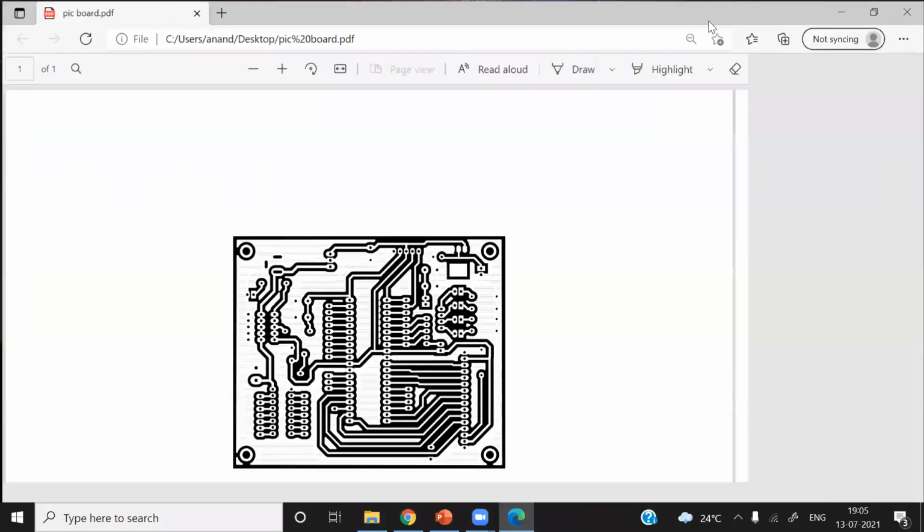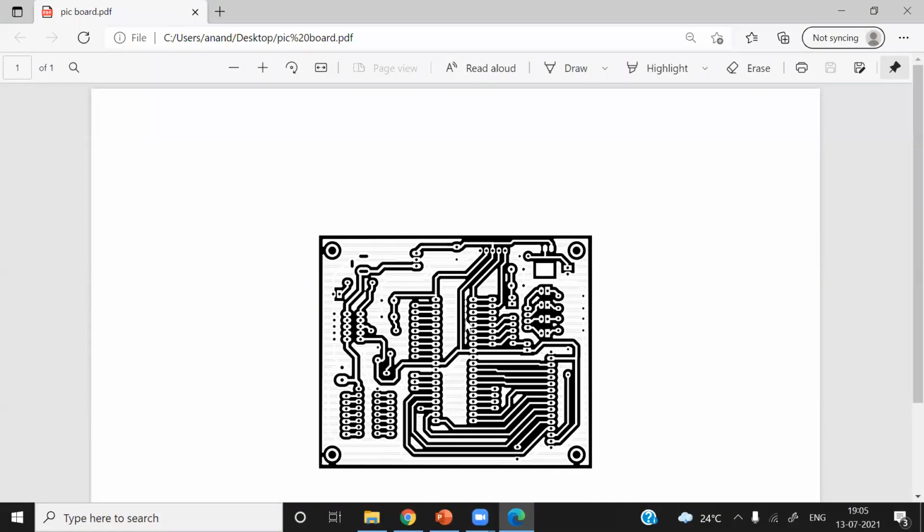After making the negative in the software, you save your negative in a PDF file. While saving your negative in PDF file, your scale must be 1:1. You must write your file in PDF on 100% scale. Do not change the scale. If you change the scale, you cannot put components properly on the PCB. It will be a waste. So the print of the negative must be on 1:1 scale.